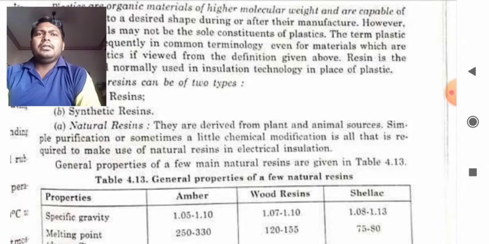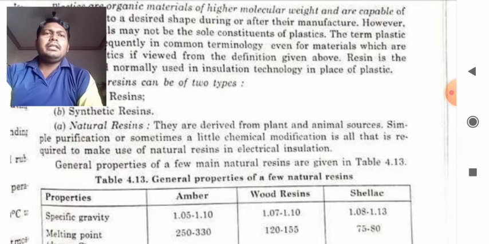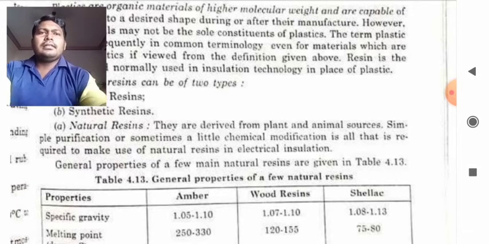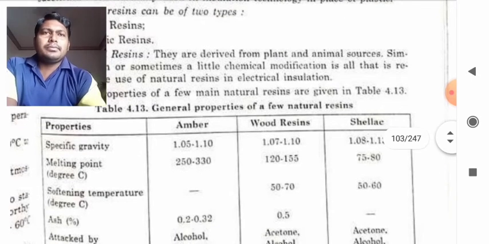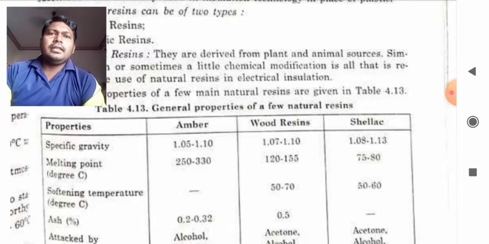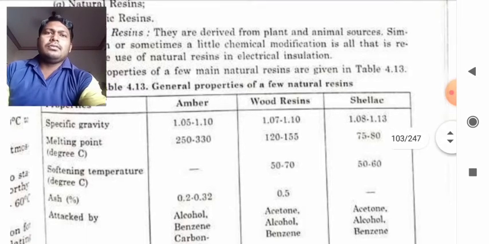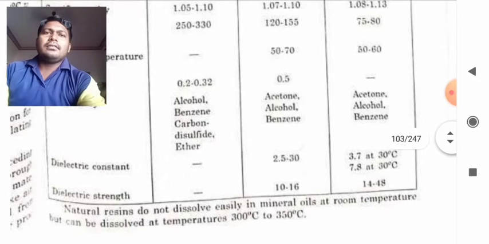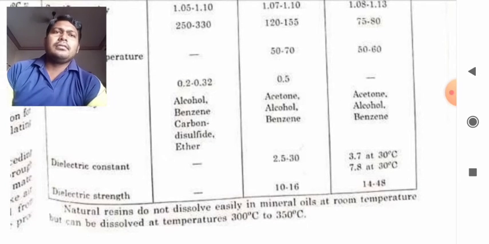So the properties of a few main electrical resins are as in the table. You can find the specific gravity of amber, wood resins and shellac. The melting point, softening temperature, and also the dielectric constant and dielectric strength are given in the table.